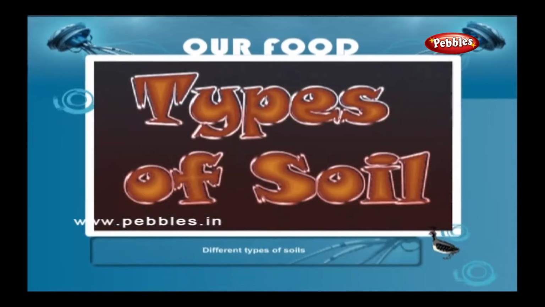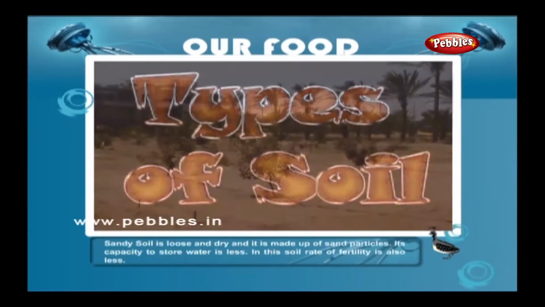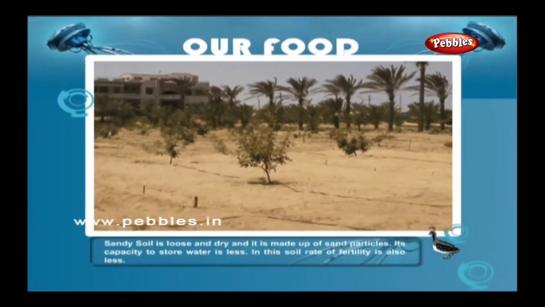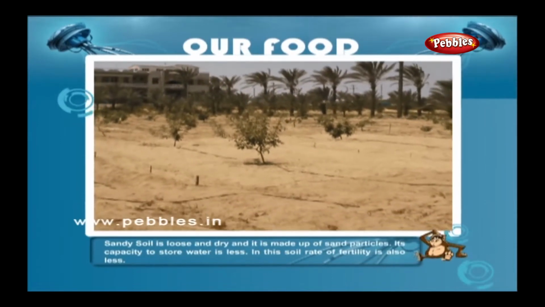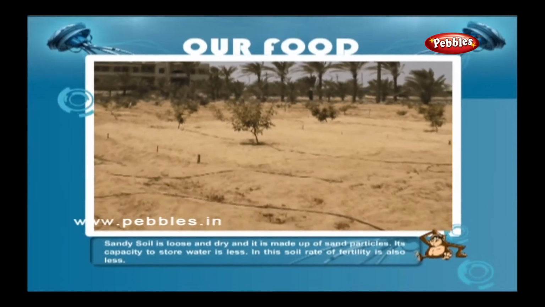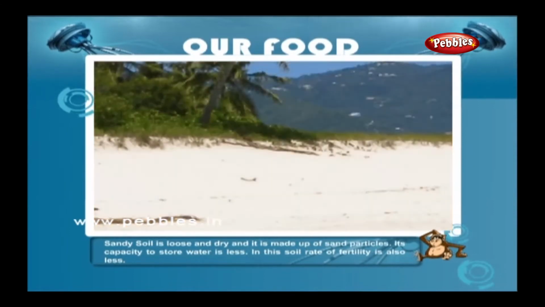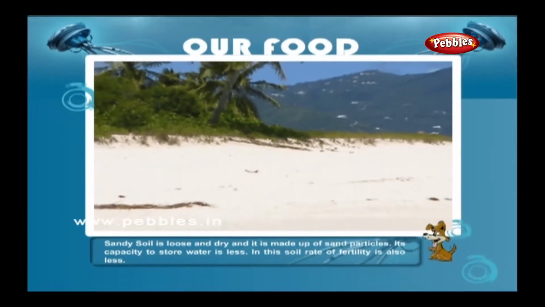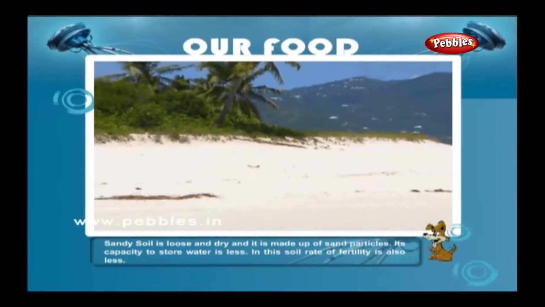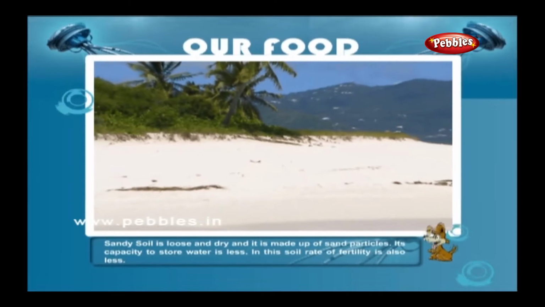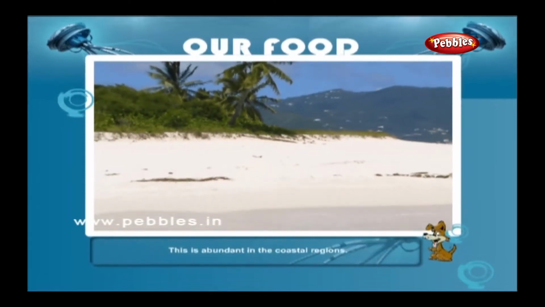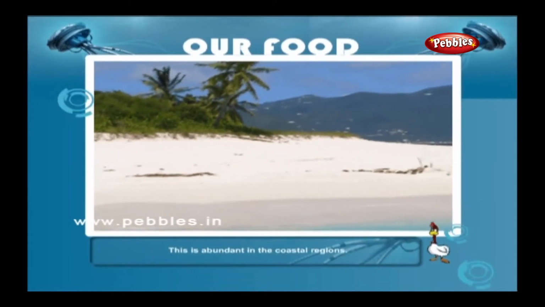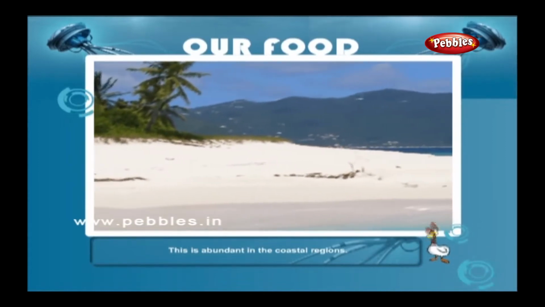Different types of soils. Sandy soil is loose and dry, and it is made up of sand particles. Its capacity to store water is less. In this soil, rate of fertility is also less. This is abundant in the coastal regions.